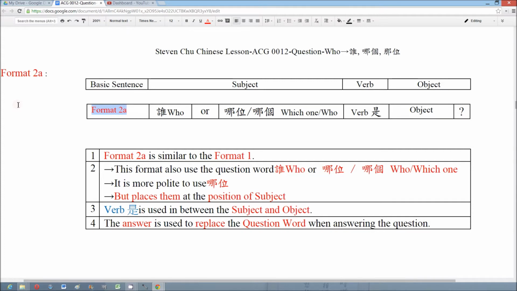So the structure of this format is that we place the question word 谁 or 哪位 or 哪个 at the position of the subject, and we must use the verb 是 and then the object.